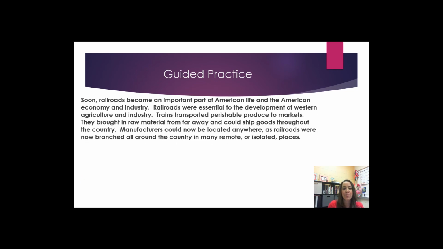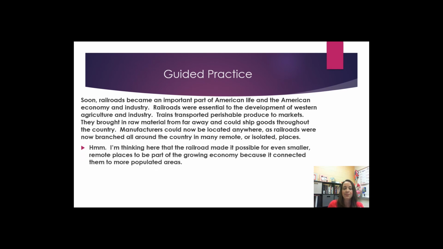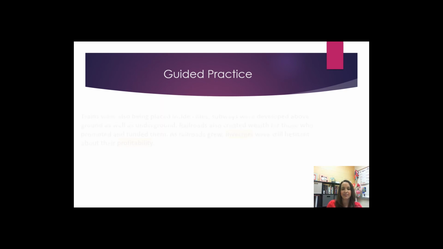Soon, railroads became an important part of American life and the American economy and industry. Railroads were essential to the development of Western agriculture and industry. Trains transported perishable produce to markets. They brought in new raw material from far away and could ship goods throughout the country. Manufacturers could now be located anywhere, as railroads now branched all around the country in many remote or isolated places. I'm thinking here that the railroad made it possible for even smaller remote places to be part of the growing economy because it connected them to more populated areas.